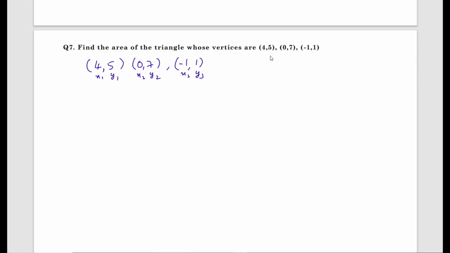The 3 points are given to find out the area of the triangle.